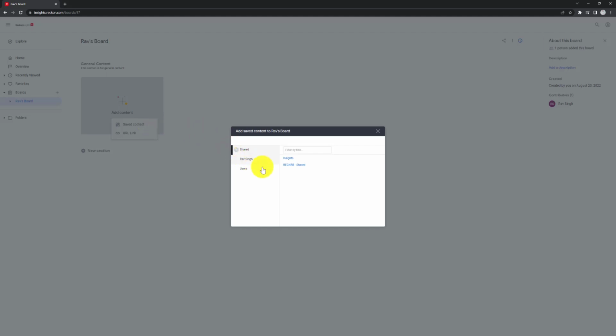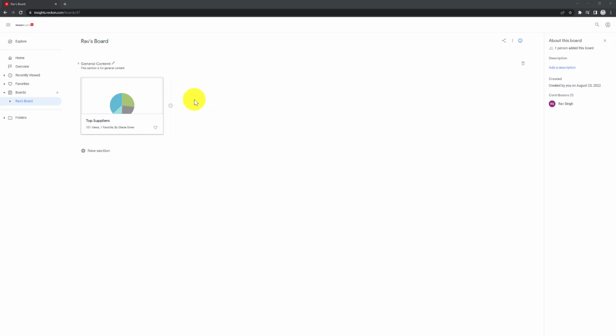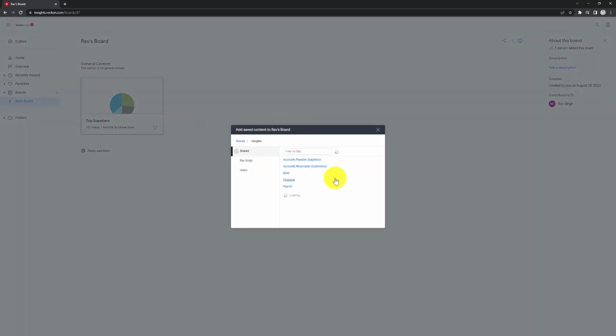When adding content, you can access and select all Reckon Insights content from different folders, and any combination of dashboards, reports, charts, KPIs can be selected and added to a board. You can also add additional content within a certain section in a board. Just click the plus symbol and click on Saved Content and navigate to the content that you'd like to add.